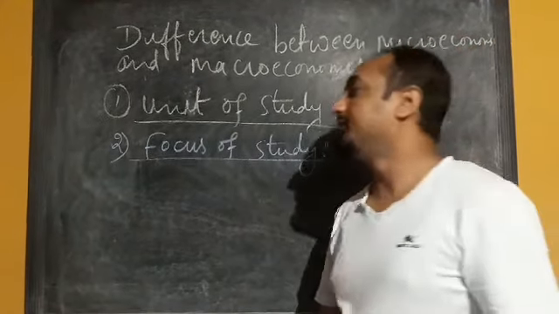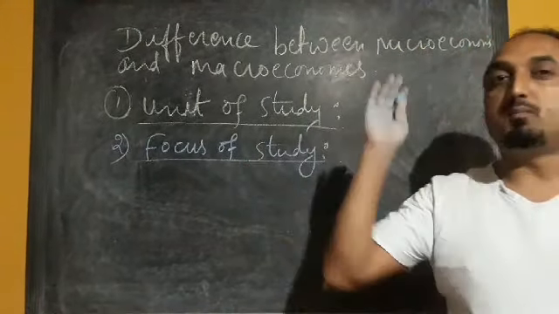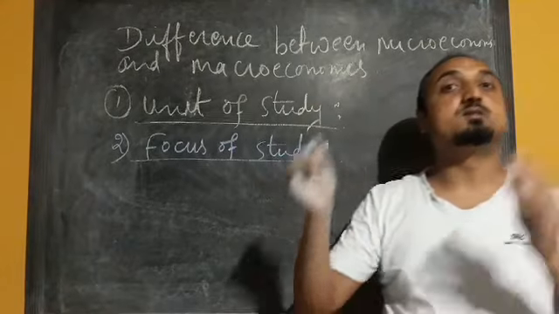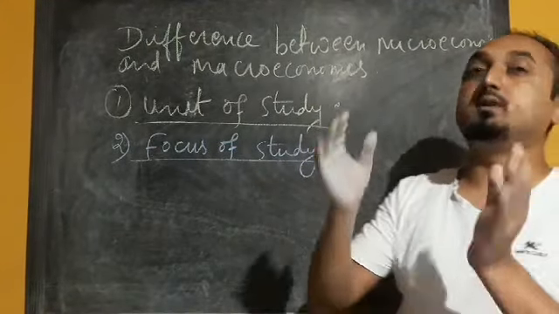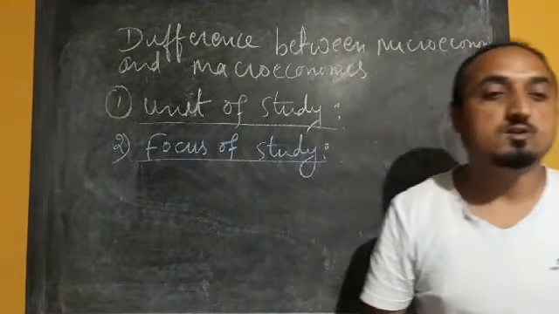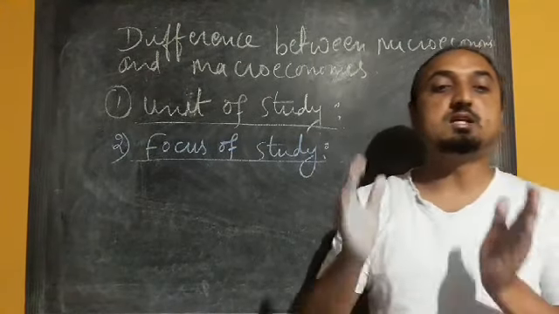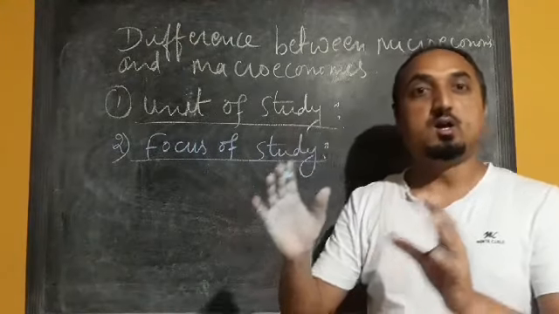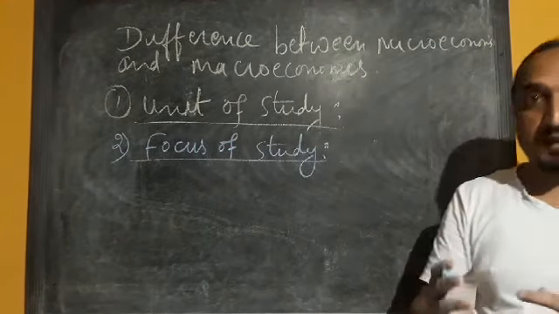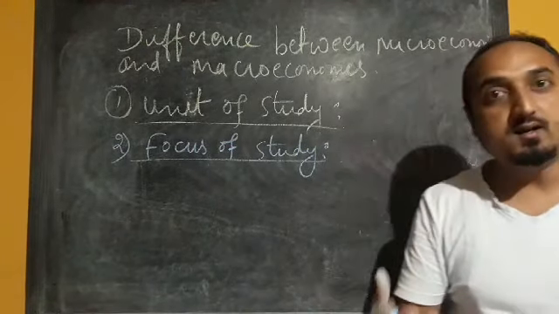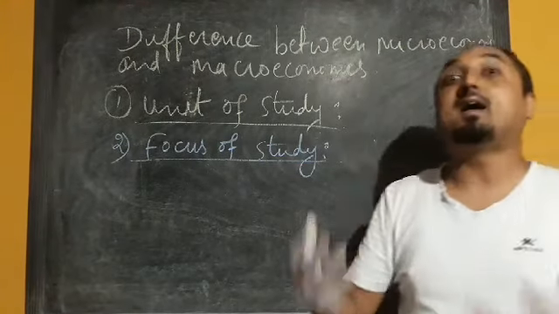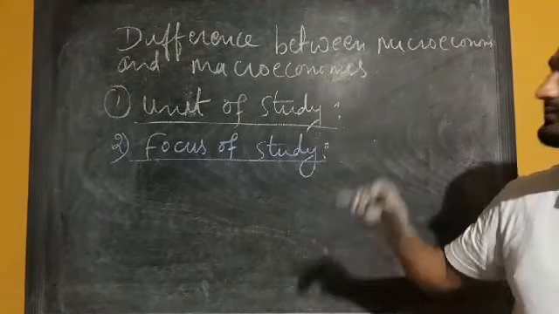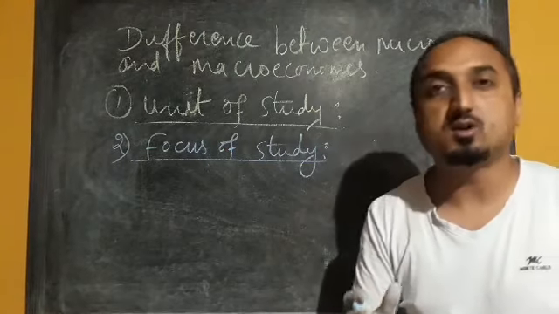So that is in terms of unit of study. Now the second difference we have is focus of study. Microeconomics and macroeconomics differ from each other in terms of the nature of the economic problem. The first one: microeconomics deals with the determination of prices and quantity in the individual market. So how the price and the quantity vary in the market, we will study in microeconomics.